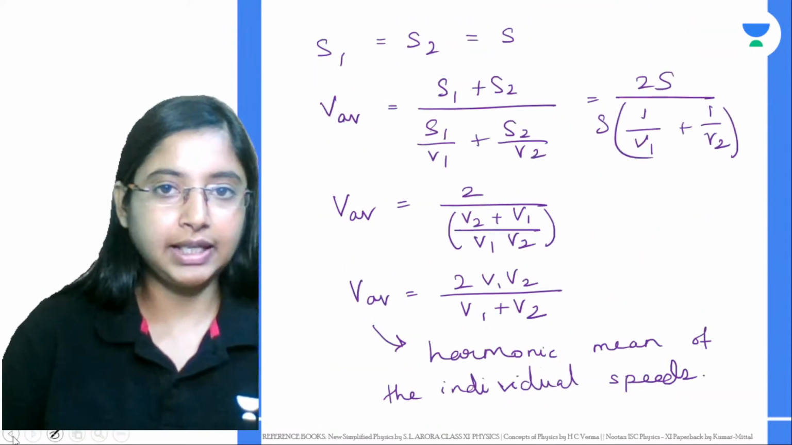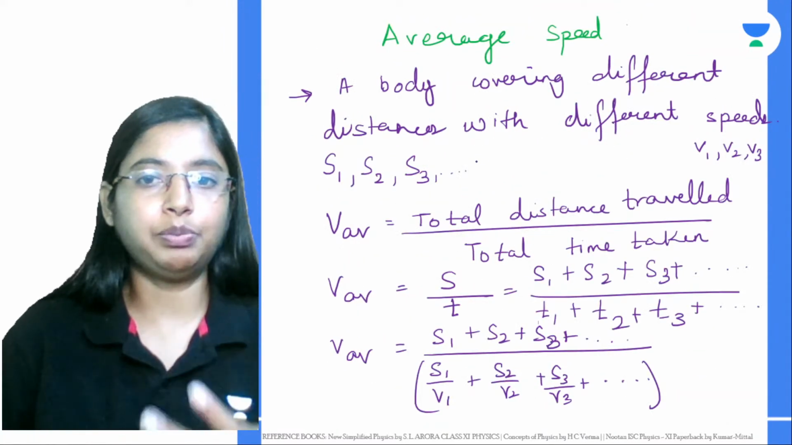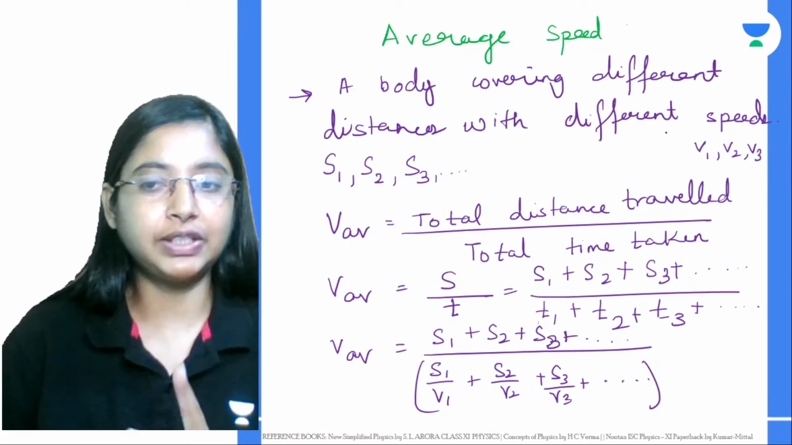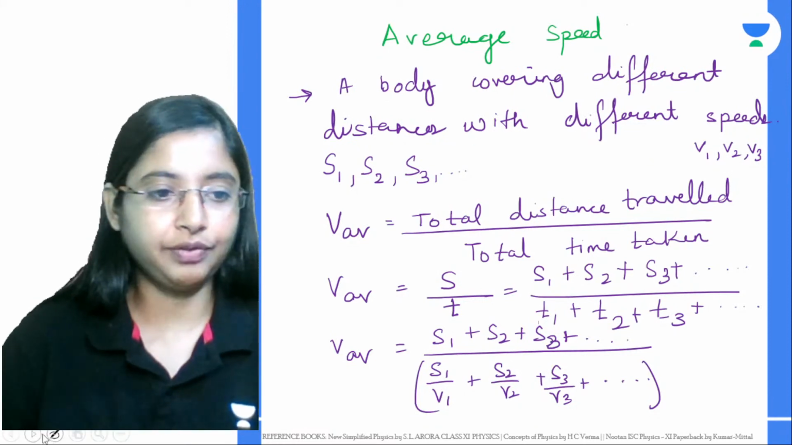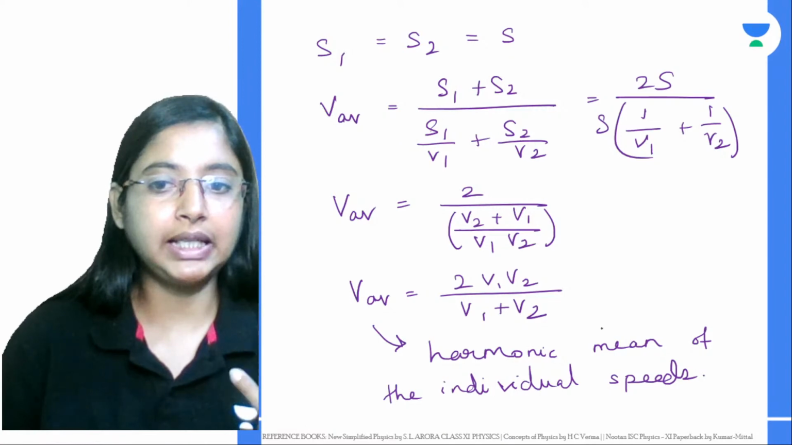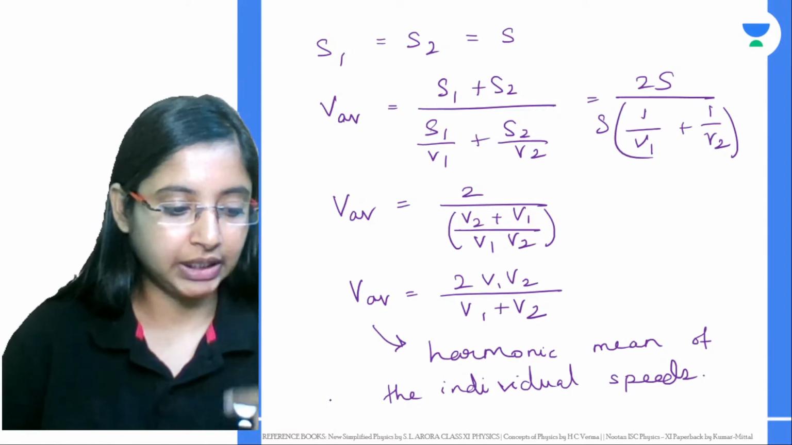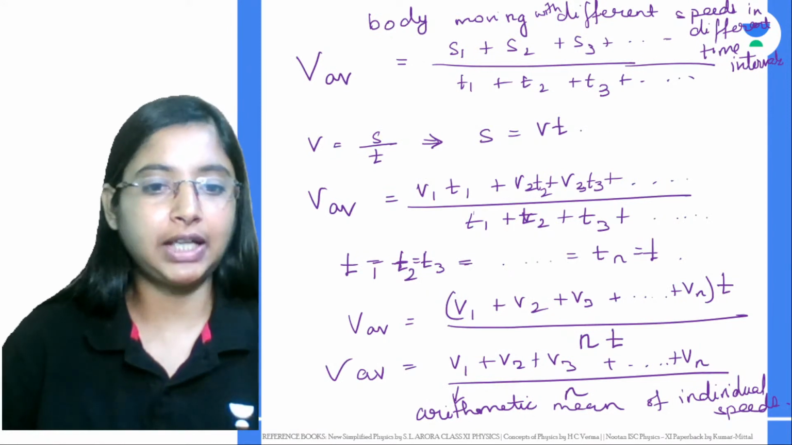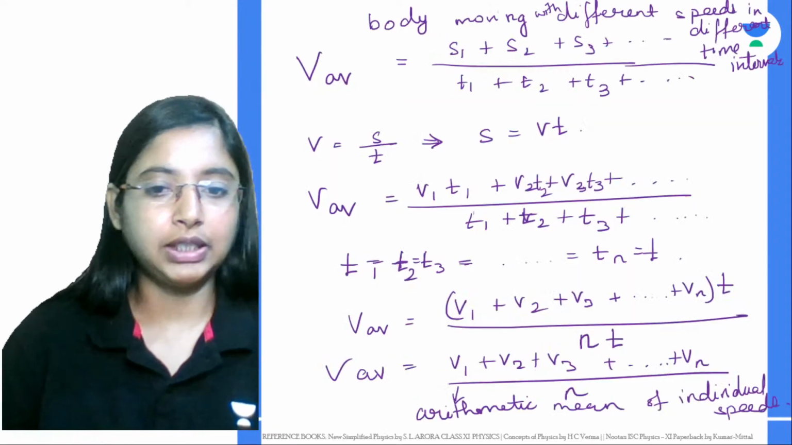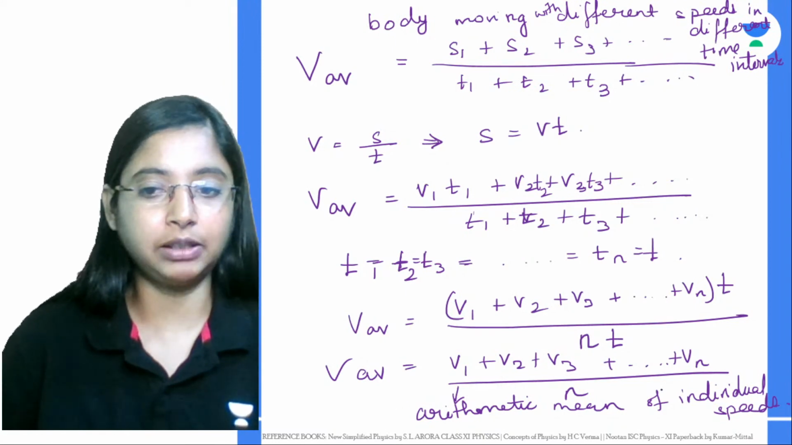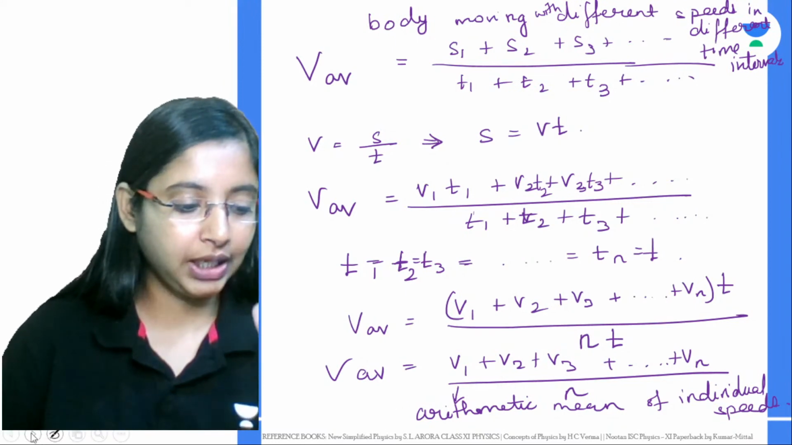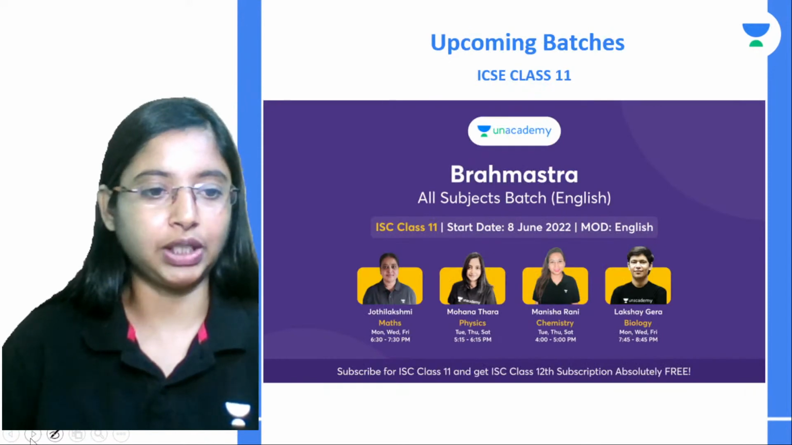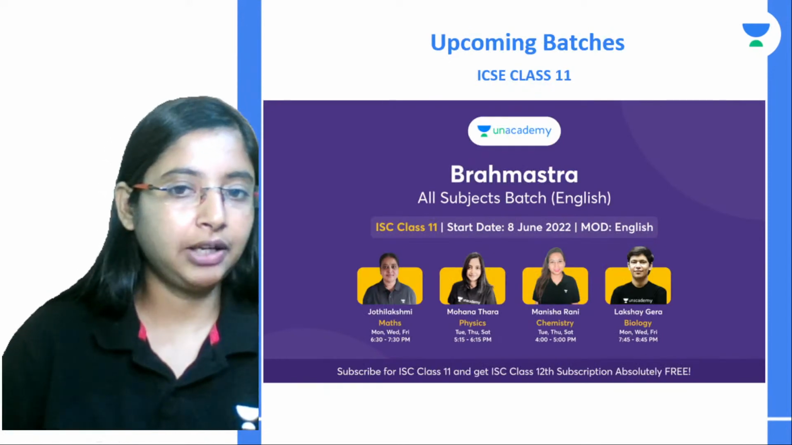Okay, in the first case we took a body covering different distances with different speeds. In that case we found the average speed was basically the harmonic mean of the individual speeds. Next, we did a body moving with different speeds in different time intervals. Now we got that the average velocity or average speed is the arithmetic mean of the individual speeds. Okay, those are the two special cases that we have seen today. With that note, we are coming towards the end of today's class.